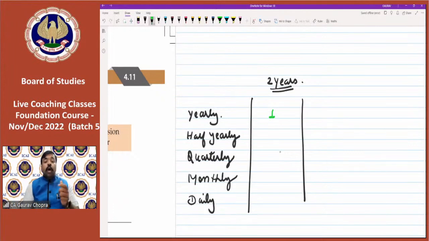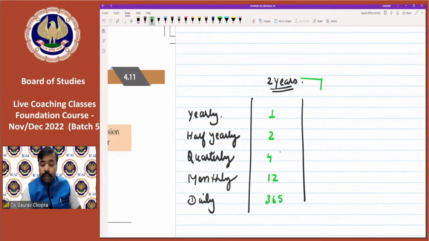Half yearly means how many half years are there in 1 year. So in 1 year we can say that there are 2 half years. That means we have to compound 2 times in 1 year. What is quarterly? Quarterly means 4. That means 4 times in 1 year. How many months are there in 1 year? Then it is 12. So 12 times compounding. And daily means 365 days in 1 year. So if we are talking about 2 years, how many times we have to compound?